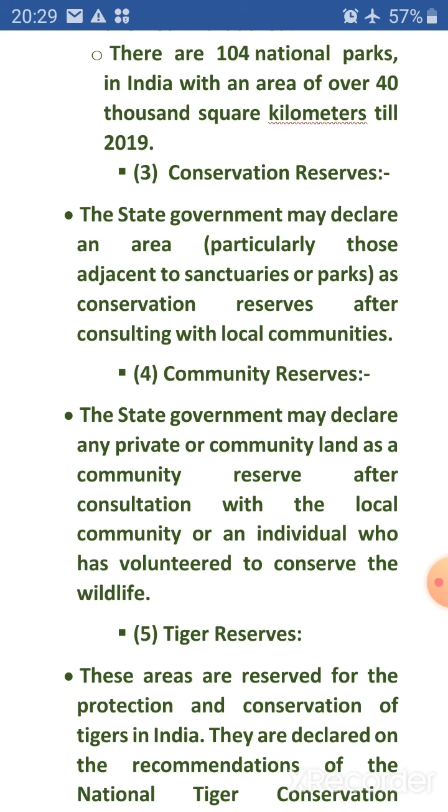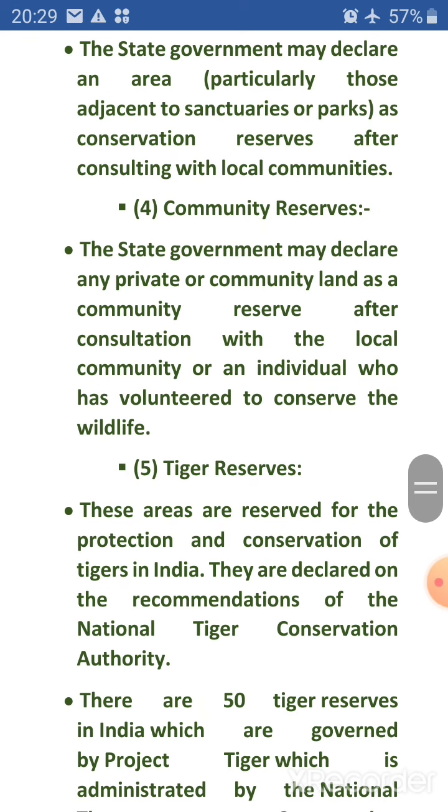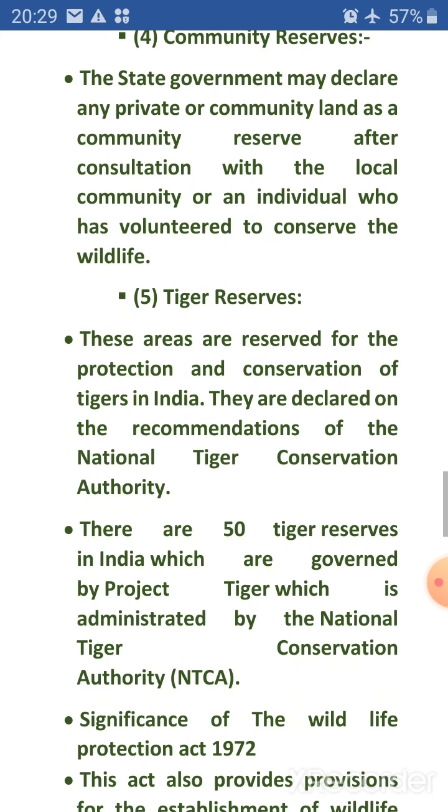Community reserves. The state government may declare any private or community land as a community reserve after consultation with the local community or an individual who has volunteered to conserve the wildlife. Tiger reserves. These areas are reserved for the protection and conservation of the tigers in India. They are declared on the recommendations of the National Tiger Conservation Authority.